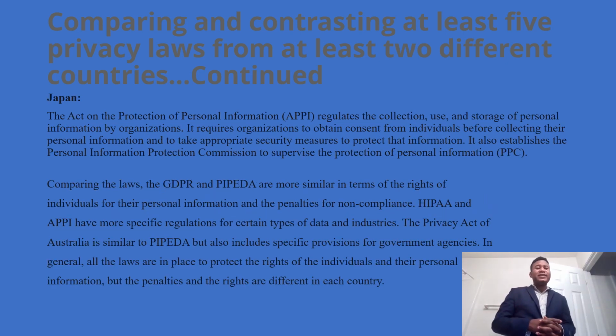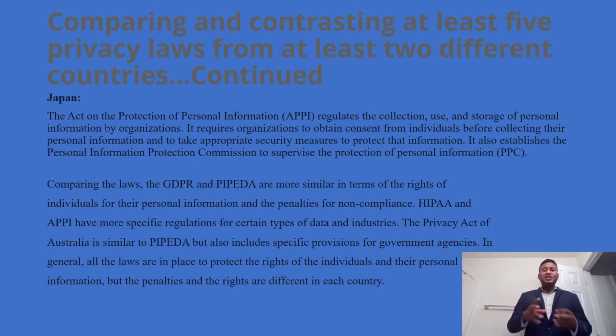5. And lastly, Japan. The Act on the Protection of Personal Information, APPI, regulates the collection, use, and storage of personal information by organizations. It requires organizations to obtain consent from individuals before collecting their personal information and to take appropriate security measures to protect the information. It also establishes the Personal Information Protection Commission to supervise the protection of personal information.